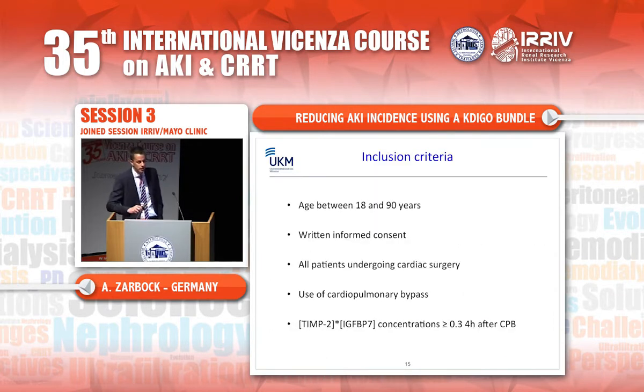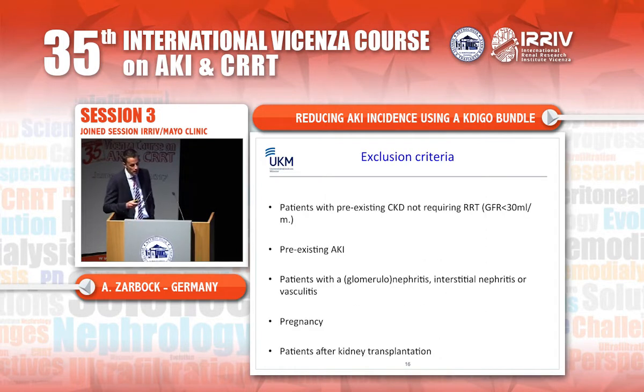Here you see the inclusion criteria: age between 18 and 90 years, written informed consent, all patients undergoing cardiac surgery, use of cardiopulmonary bypass, and we only wanted to include patients at high risk, and we identified them by measuring TIMP2 and IGFBP7, and only patients with a biomarker level equal to or higher than 0.3 4 hours after cardiopulmonary bypass were included.